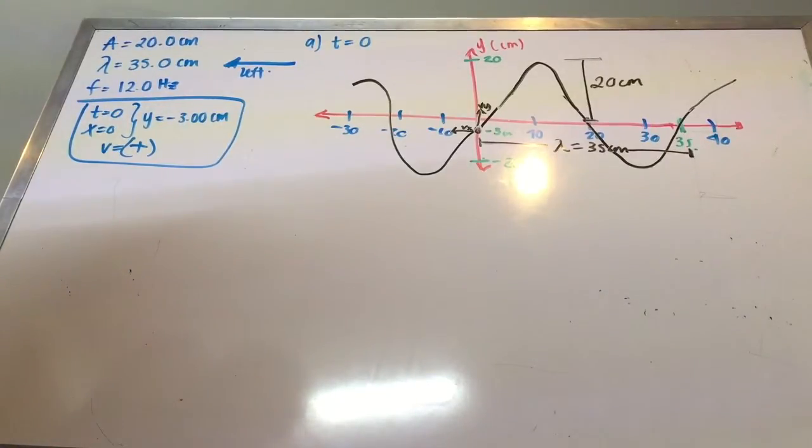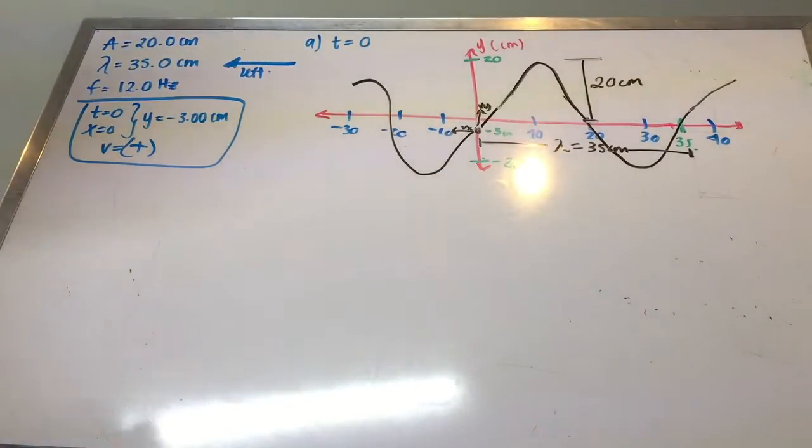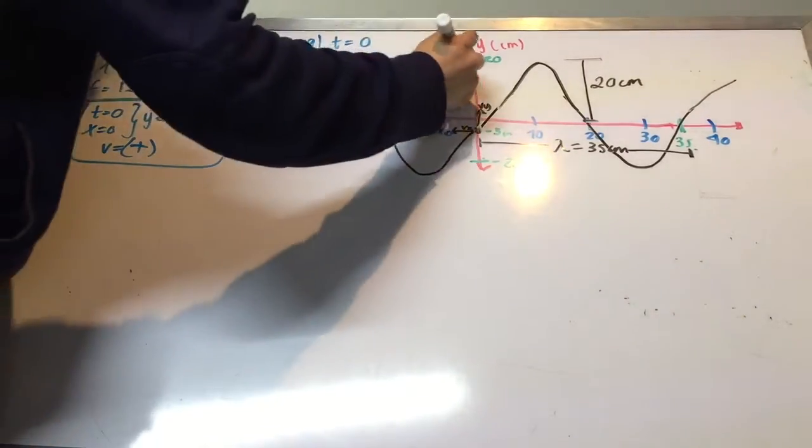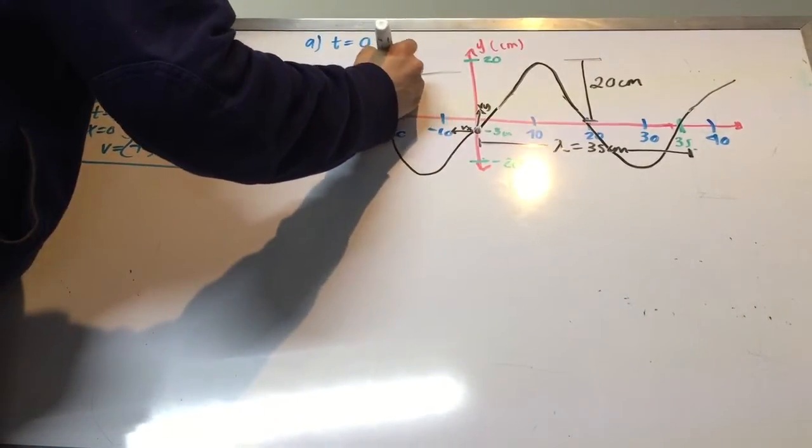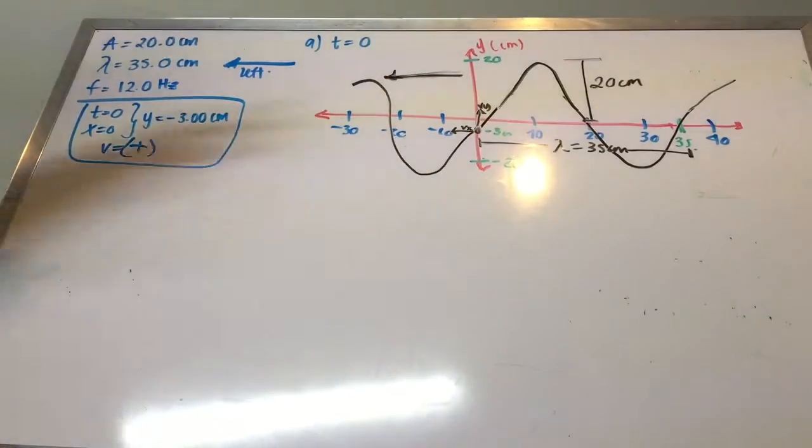First, they are asking us to look for the angular wave number, and also, well, let's move to the left. So this is the graph. Okay, so let's write the next part.